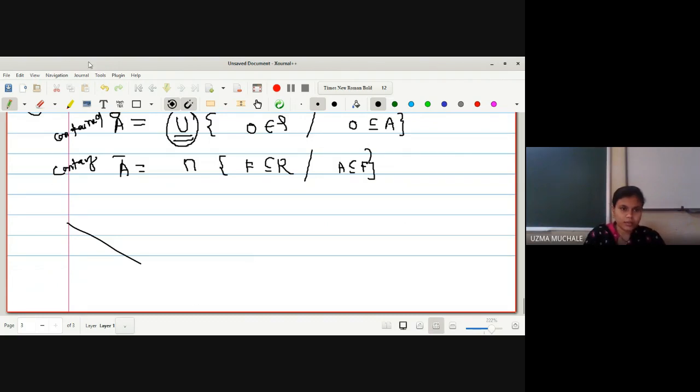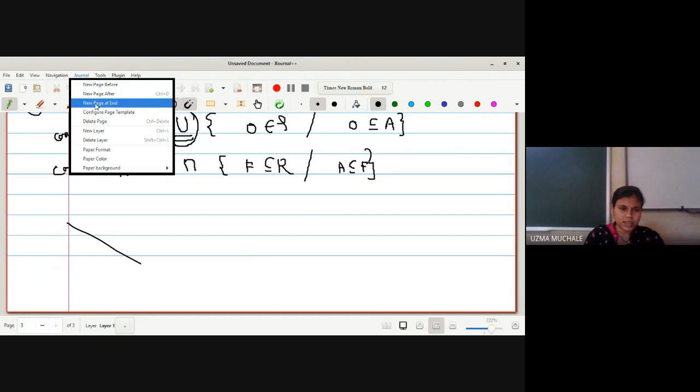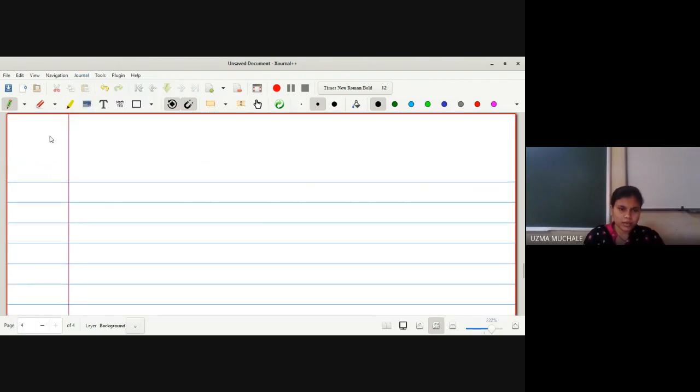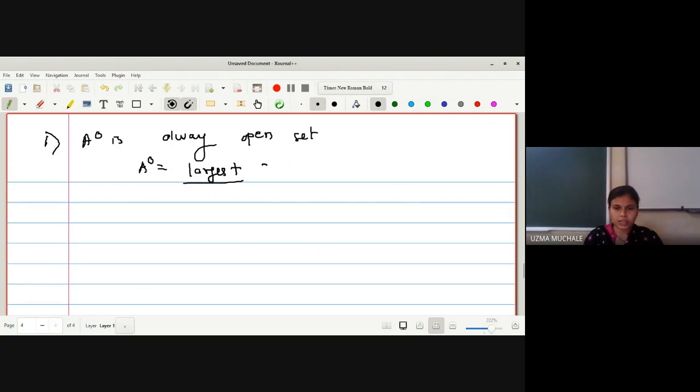Now let us go for some of the properties, or we can say some of the notes for A interior. The first one is: A interior is always an open set. Why will it always be an open set? Because the definition itself tells us, largest, before being the largest, it is first an open set.